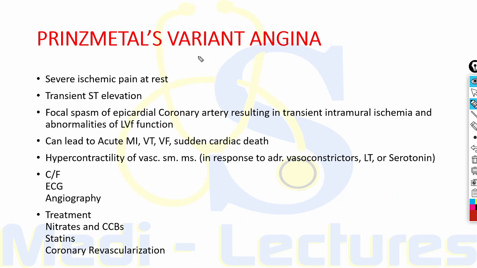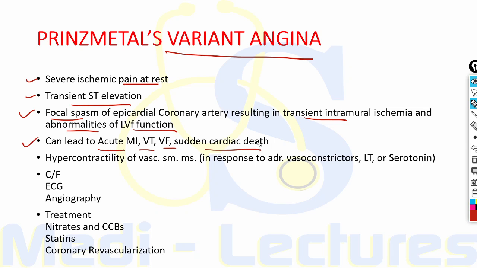Now let's come to the final part of this presentation, that is Prinzmetal variant angina. In this, patients complain of severe ischemic pain at rest. These will show transient ST elevation at the time of pain. This is due to focal spasm of epicardial coronary artery, which results in transmural transient ischemia and abnormalities of LV function. It is dangerous because it can lead to acute MI, VT, VF and sudden cardiac death.